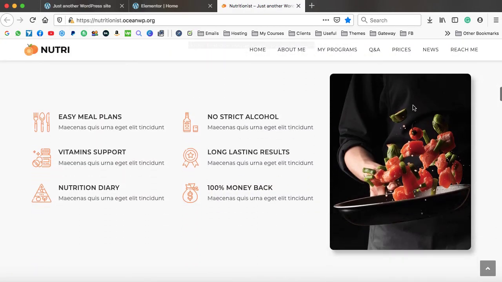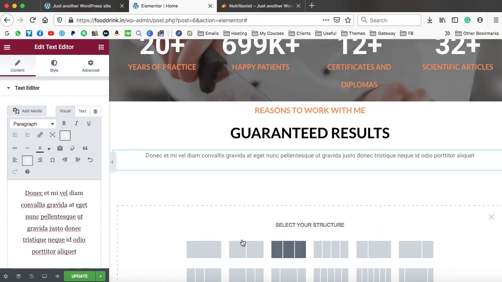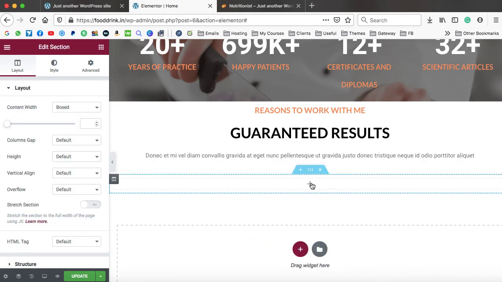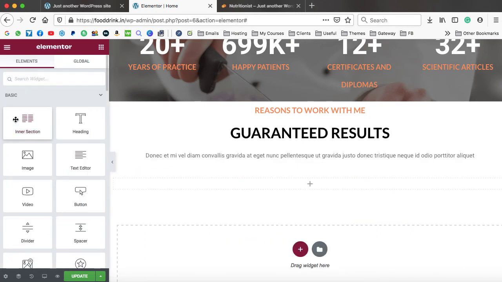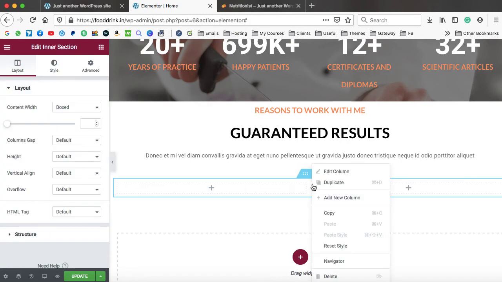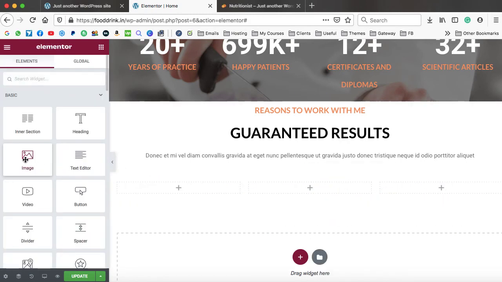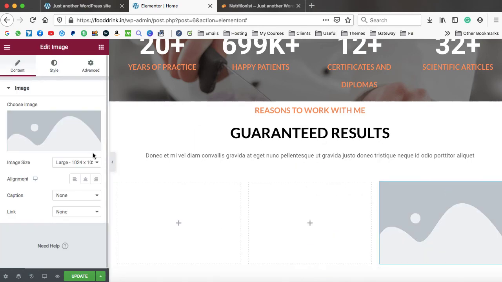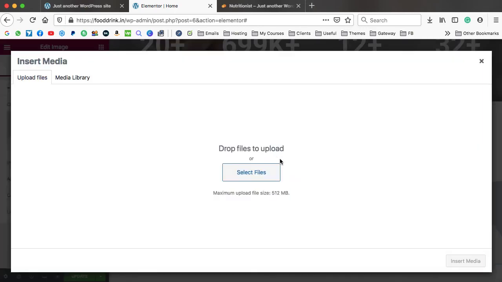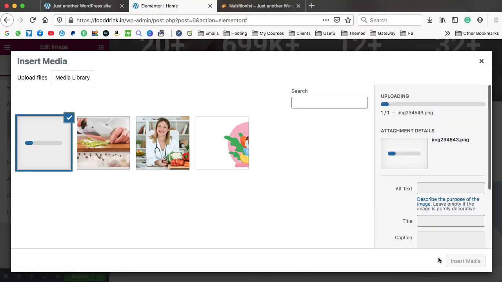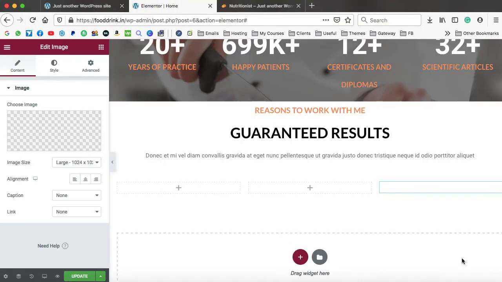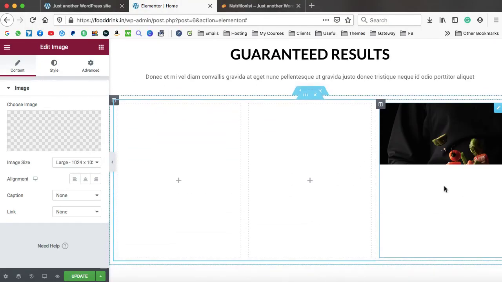Alright, again we need to take a new section, and that section will be divided into 3 columns. So let's take a new section. It's time to take inner sections, and now we can add a new column. In the right column we have to display an image. So here we need to drop the image widget, then go ahead and upload an image. So that is the image. Let's open it. Now let's click on insert media and that image will appear over here.